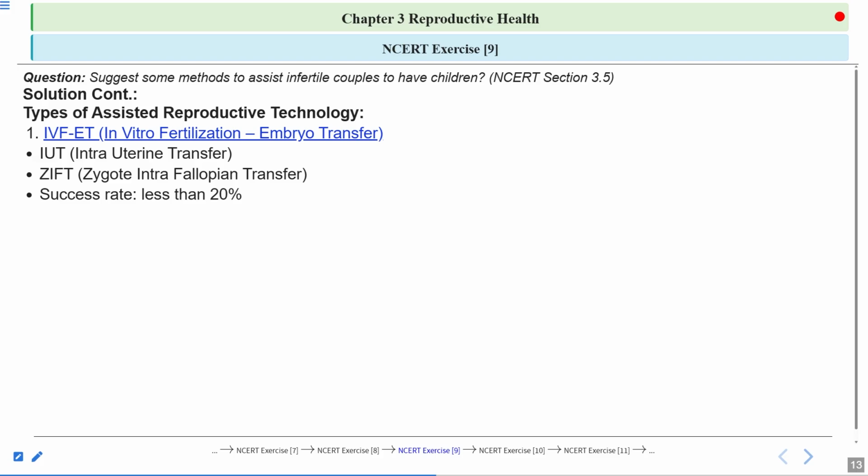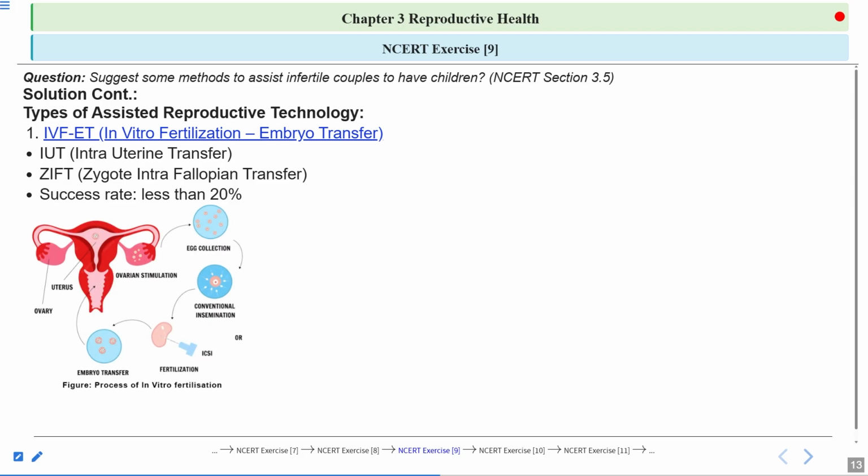Some people don't think this is ethically right because this is unnatural. Some have different religious beliefs. Obviously, it is very expensive. Success rate is very less. And these facilities are not available. You can say these infertility centers are not available everywhere, in all locations. So people don't have access to these infertility centers. They don't have any proper guidance on which method they should follow.